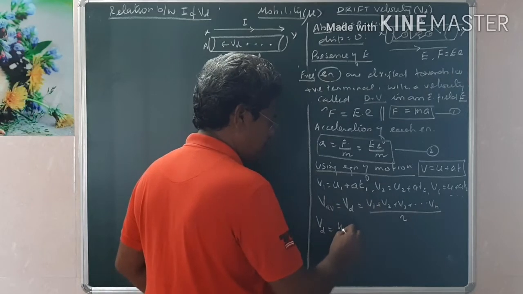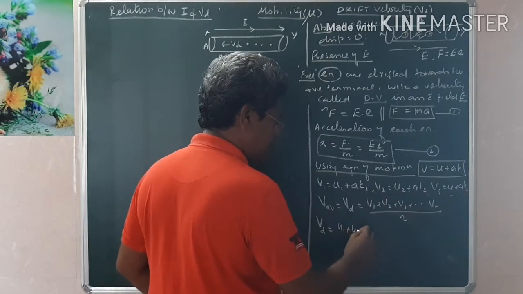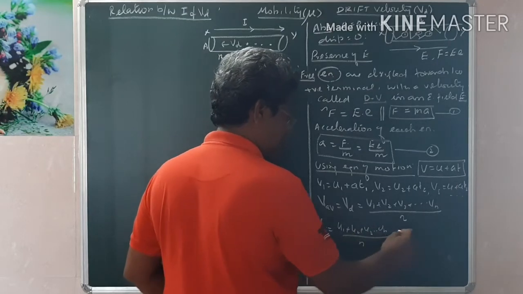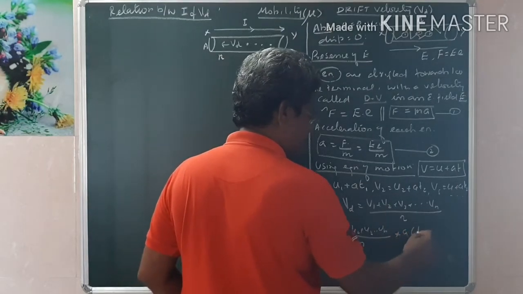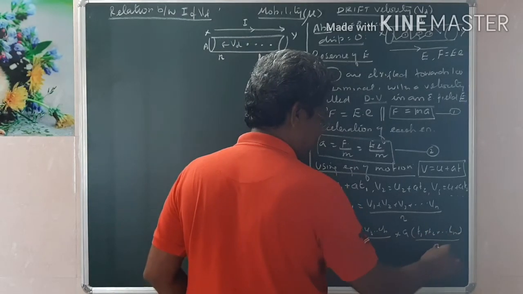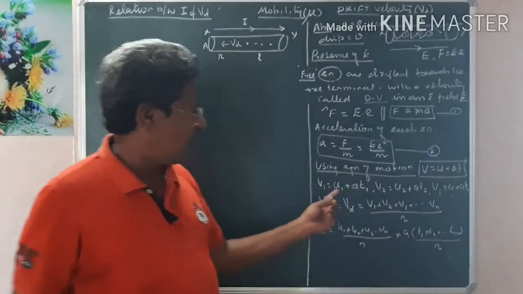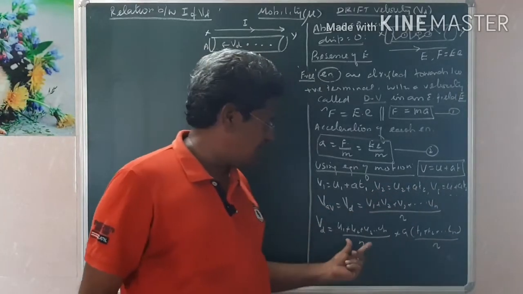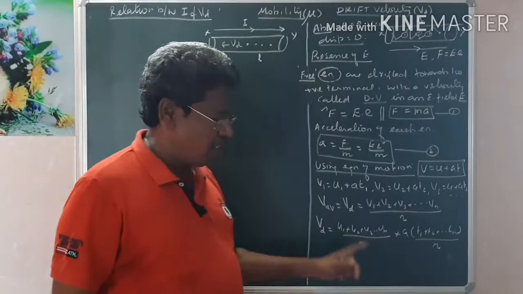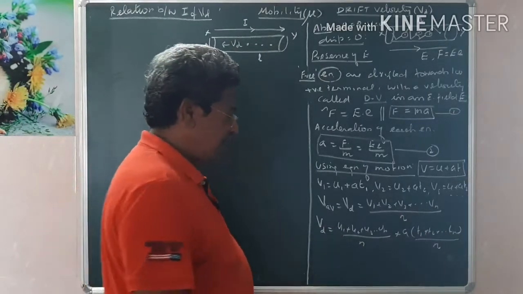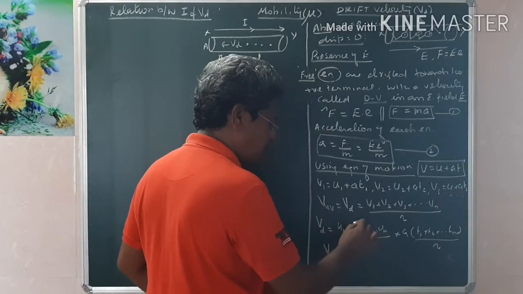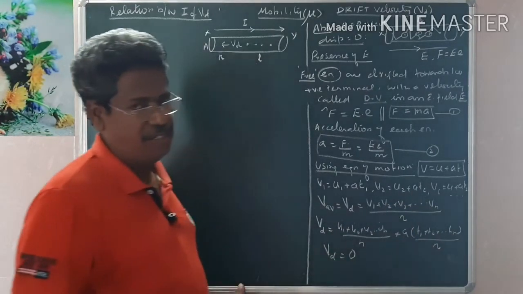Therefore, drift velocity is equal to U1 plus U2 plus U3 up to Un divided by n, plus A, which is common, into T1 plus T2 plus up to Tn whole divided by n. So I am just separating all the U's and collecting them as the average of U, and the average of time. But for all the electrons, the initial velocity is 0. Since the initial velocity is 0, this average is equal to 0. U1, U2, U3, all are having initial velocity 0.